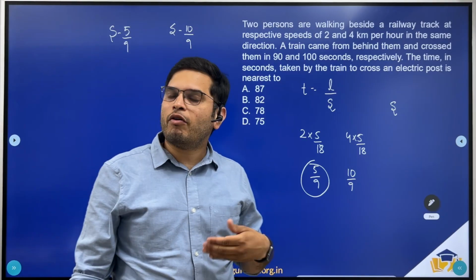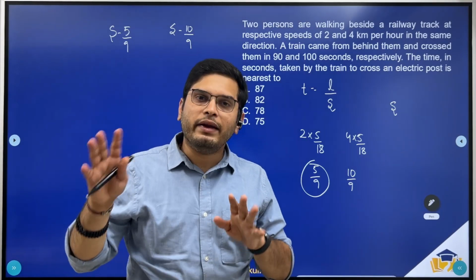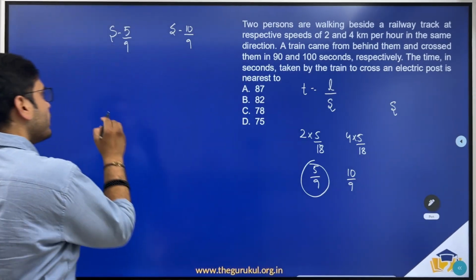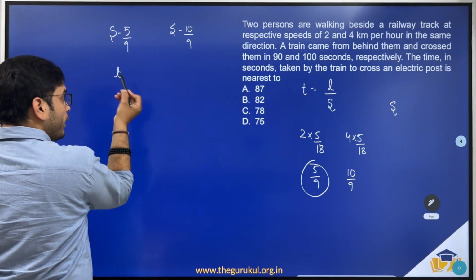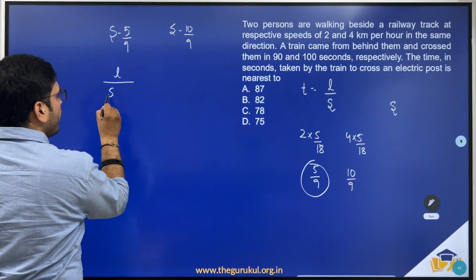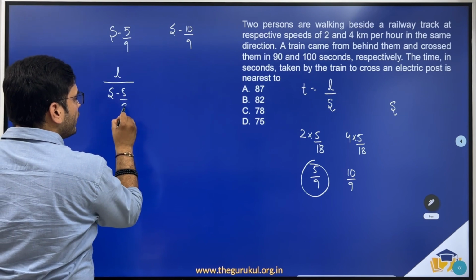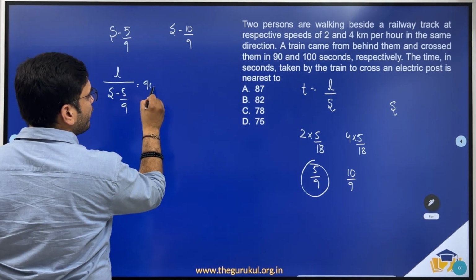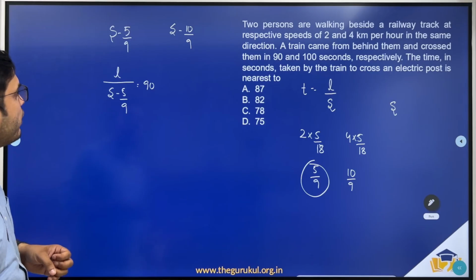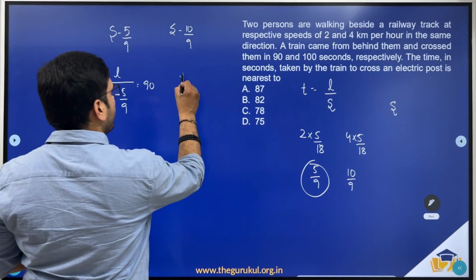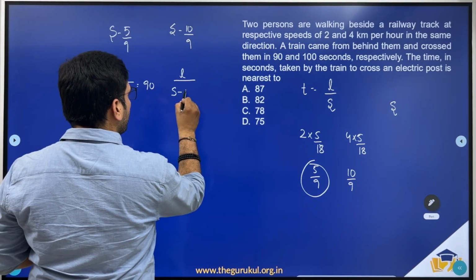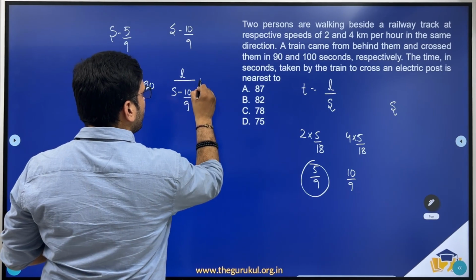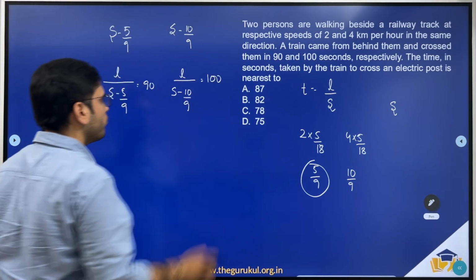Now what is the meaning of crossing that person? Traveling its own length, right? So if I consider the length of the train to be L, then L/(s − 5/9) is given to be 90 seconds, and L/(s − 10/9) is given to be 100 seconds.